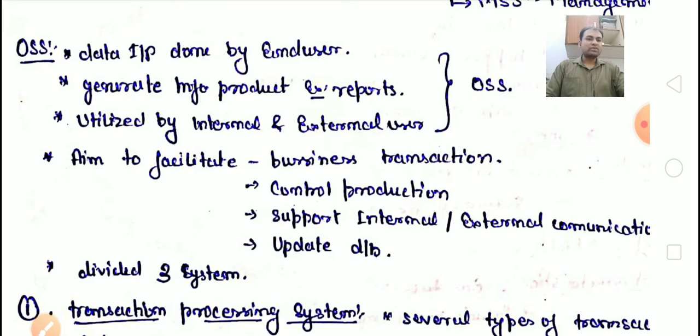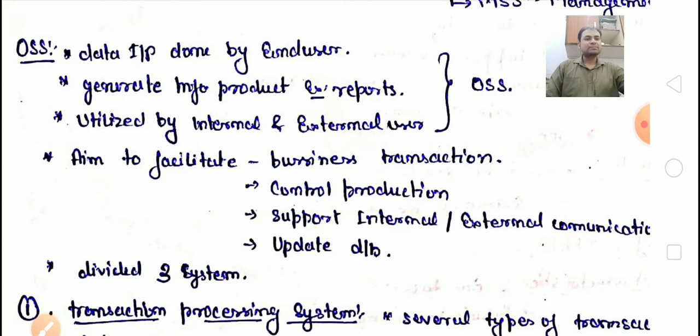Next is control production. How will production go in the business? Every milestone will be decided, meaning this much work will be done in this given time. After completion of that work in the given time, we start the next step, and the report states how much time is given. According to that, we have to finish the second step within the time. Like this, we can control production.